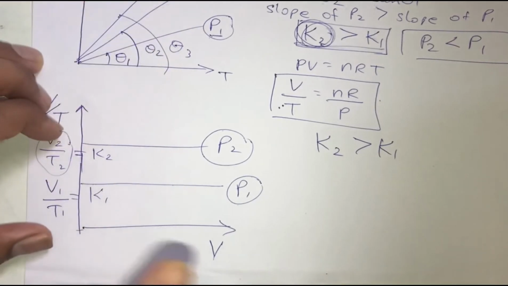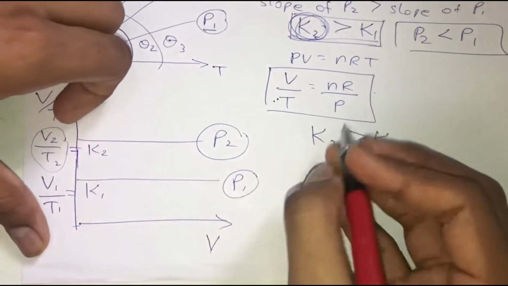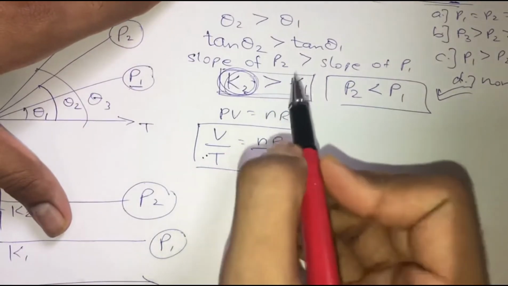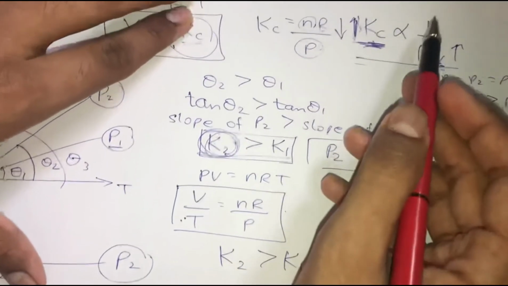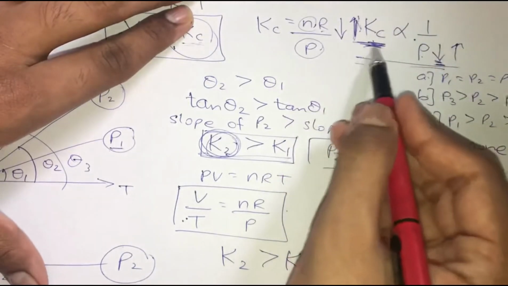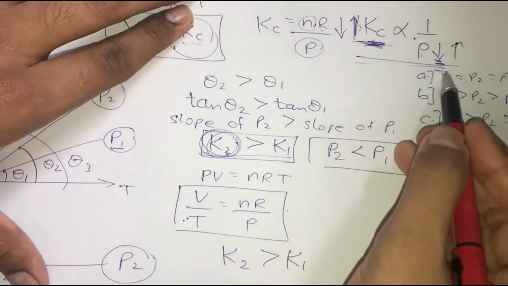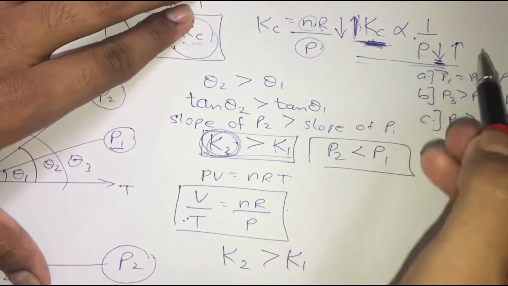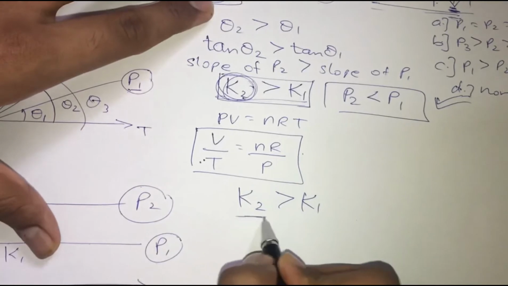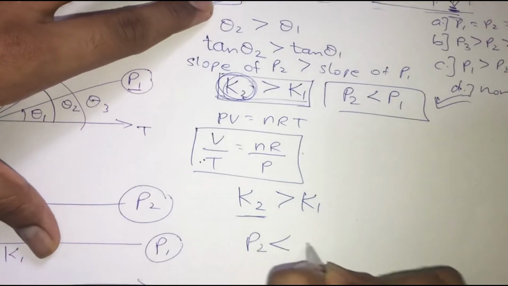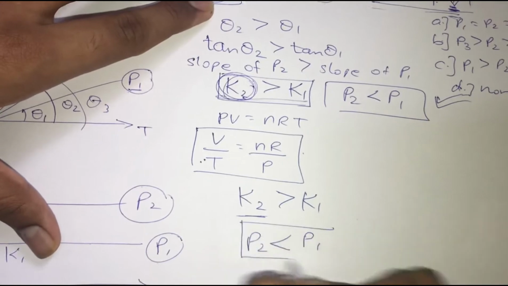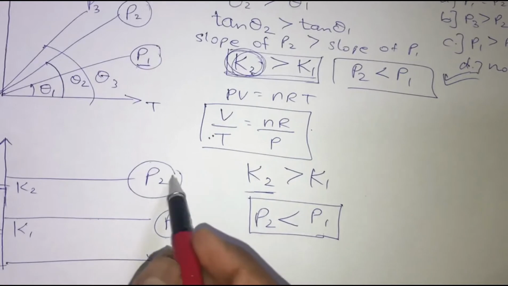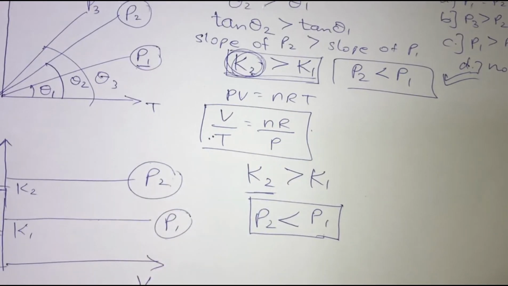Now since K2 is greater than K1, we are going to look at this relation: K is inversely proportional to P. Greater the value of K, less will be the pressure. I am repeating, greater the value of K, less will be the pressure. So it is just the opposite of the slope over here. So over here can I say that P2 has the least value and P1 has the greatest value.